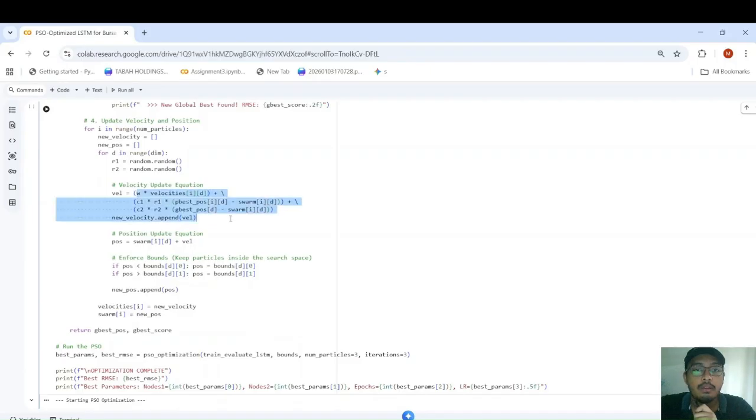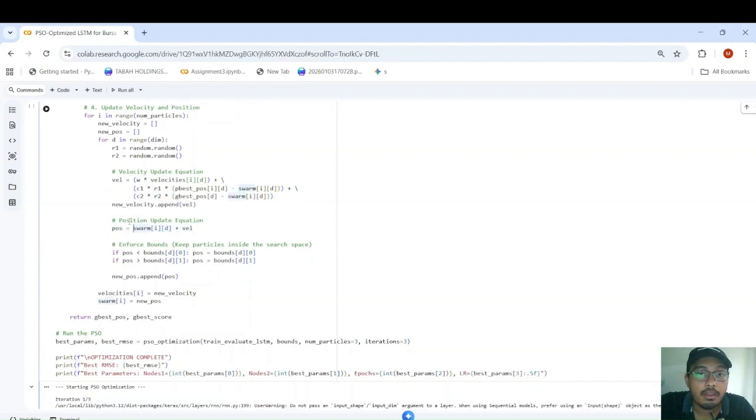They use a mathematical formula for it, but basically this is the formula to encourage momentum and exploration. This is the formula to find the best personal score, and it will make the particle move toward its best score. And this is the global best score, so the particle will move towards its own best score and also the swarm best score. It stores the velocity in this. This is the formula for updating the position: the velocity plus the old position.